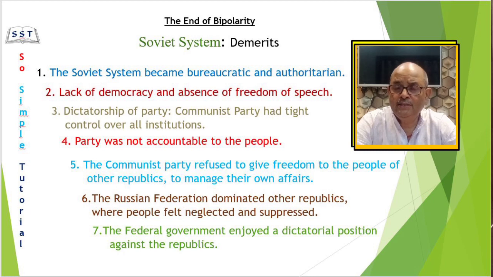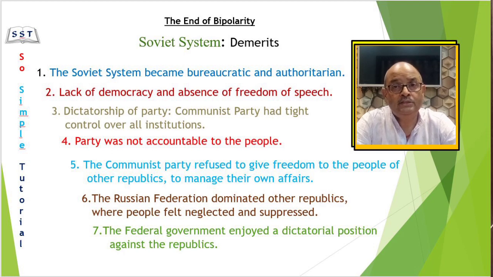The Communist Party had tight control over all institutions, and they were also not accountable to the people. The party refused to recognize the urge of people in different republics to manage their own affairs, including their cultural affairs. There was in reality dictatorship of the party.